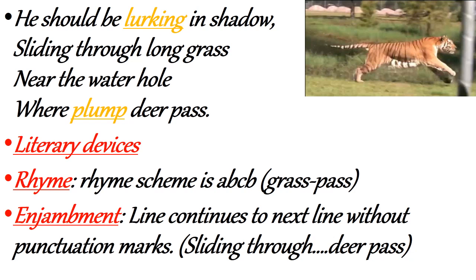The next stanza. He should be lurking in shadow, sliding through long grass near the water hole where plump deer pass.